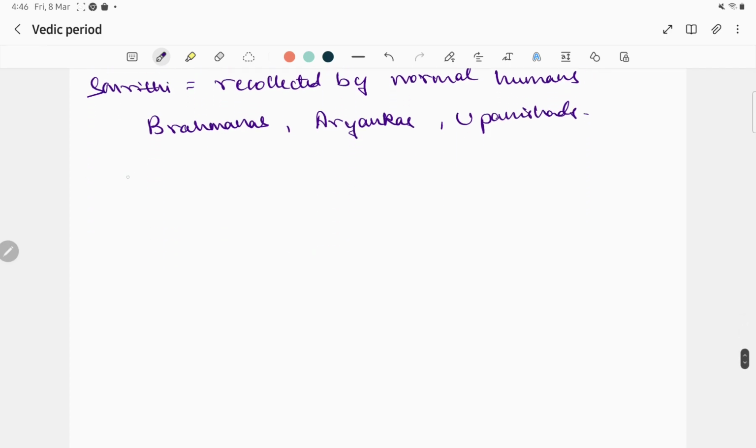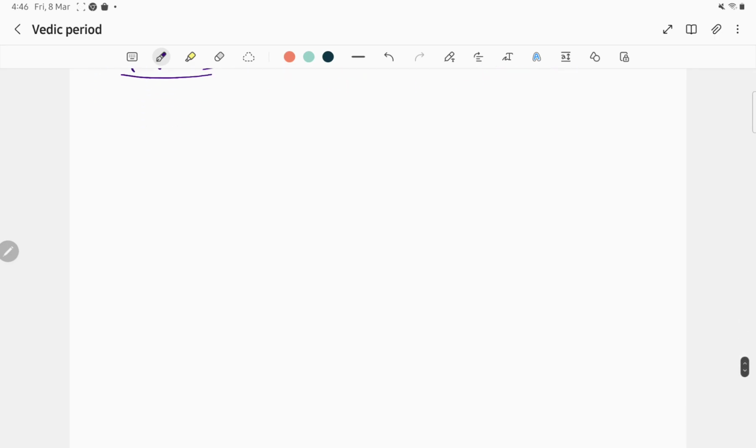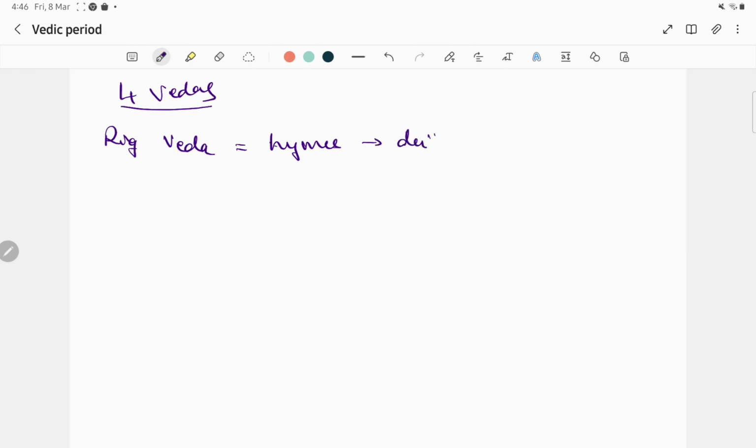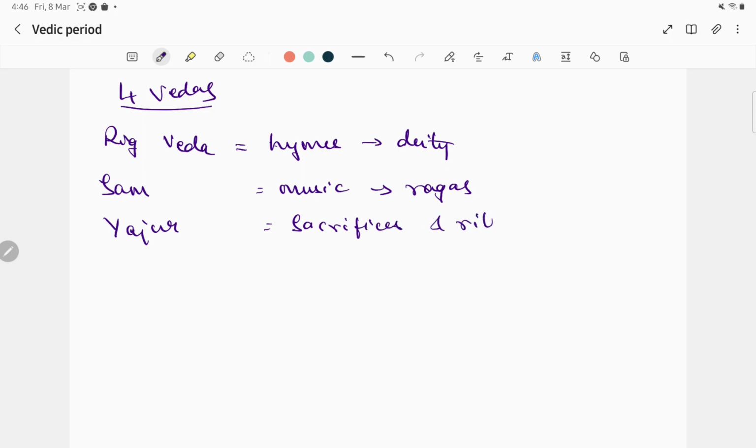So which are the four Vedas? First one is Rig Veda. It has hymns to deities for worshipping. Sam Veda has music, the first music, ragas. Yajur Veda has sacrifices and rituals to be performed for God.